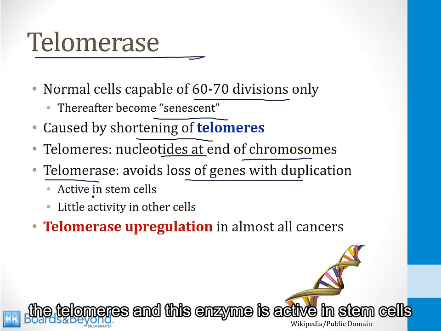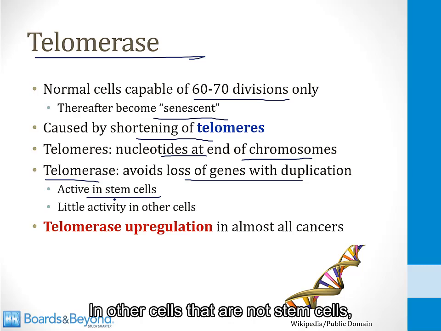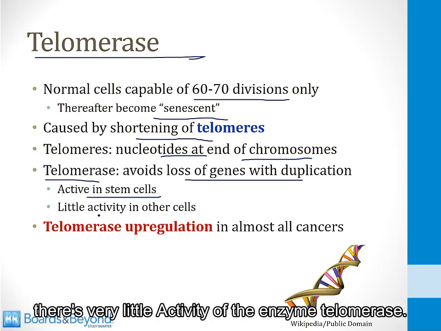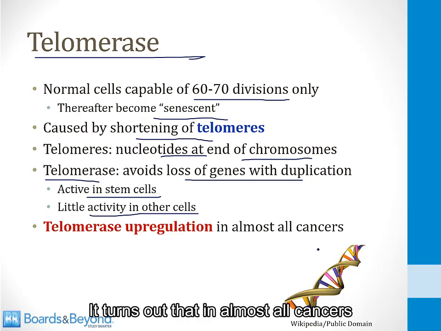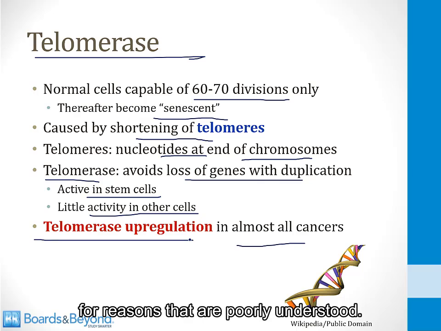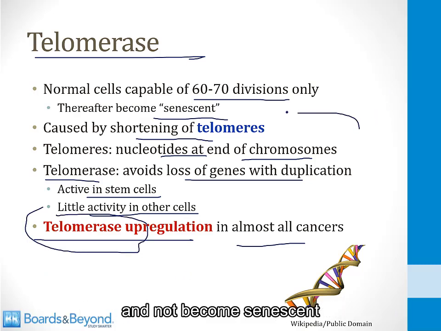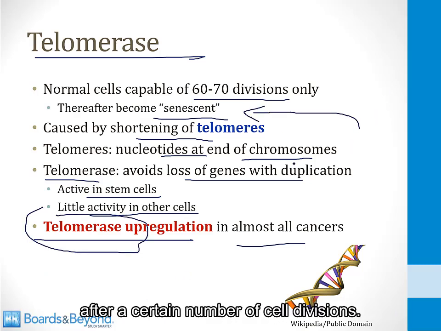And this enzyme is active in stem cells so that they can continually divide to replace other cells. In other cells that are not stem cells, there's very little activity of the enzyme telomerase. It turns out that in almost all cancers, this enzyme is upregulated for reasons that are poorly understood. But for the point of your board exams, you should understand that cancer cells need telomerase if they want to keep dividing indefinitely and not become senescent after a certain number of cell divisions.